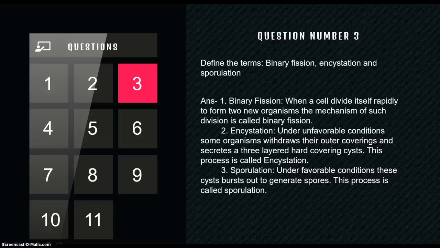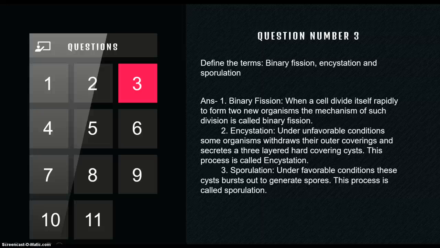What is binary fission? The formation of two new cells from one single cell is known as binary fission, and this division is very rapid. You might be thinking, sir, that cell division, mitosis and binary fission are the same. It's not the same. Why is it not the same? Cell division, mitosis, takes a lot of time, whereas binary fission occurs very rapidly.